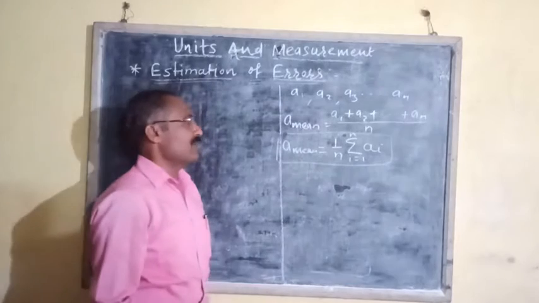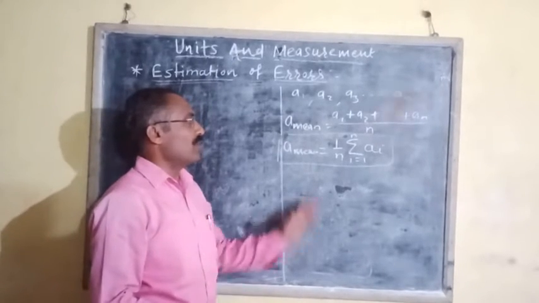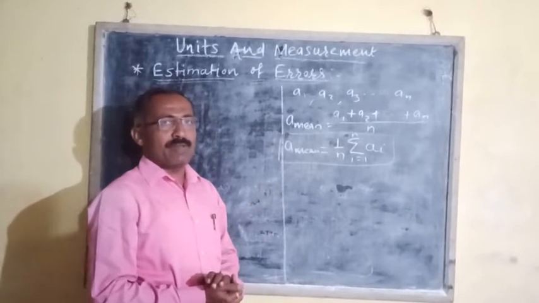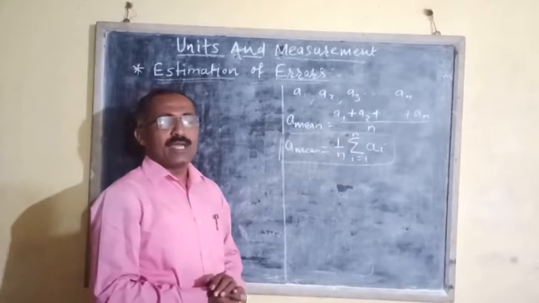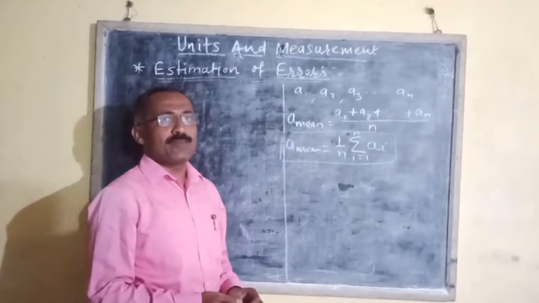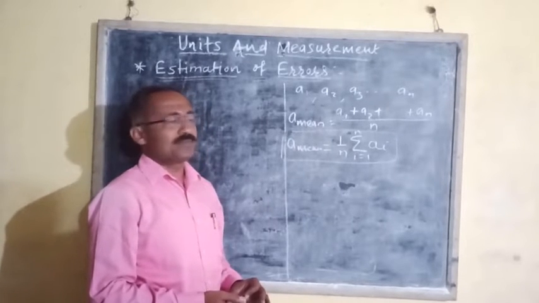This is called the mean value or arithmetic mean of the given readings for a physical quantity, and this is known as the most probable value of the given physical quantity. दिलेल्या physical quantity ची ही most probable value होईल. Now we have to see what is meant by absolute error.